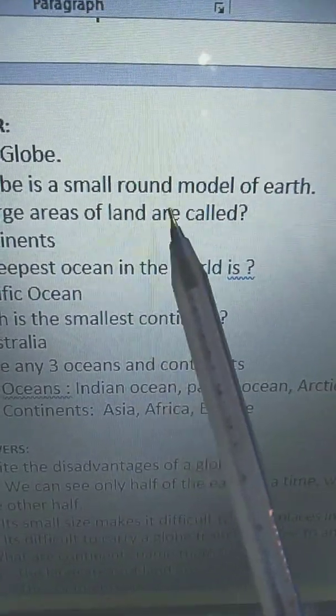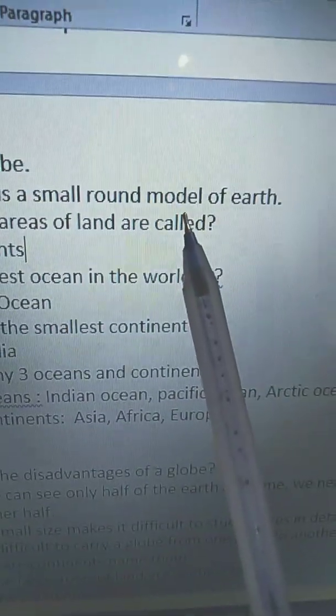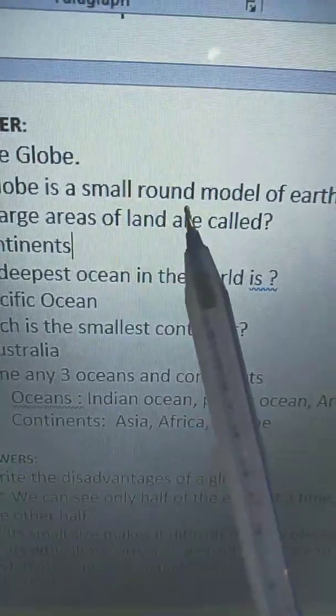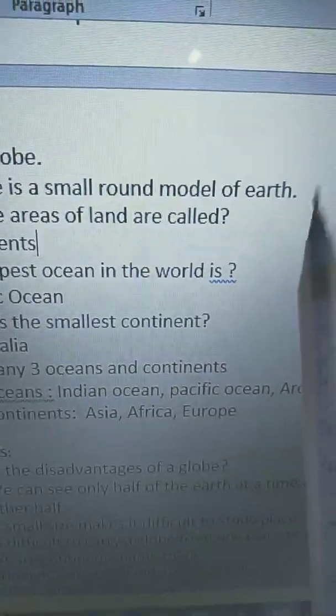Define globe. G-L-O-B-E, globe. And the answer is, a globe is a small round model of earth. S-M-A-L-L, small, round, R-O-U-N-D, model, M-O-D-E-L, model of earth, E-A-R-T-H. Define globe. A globe is a small, round model of earth.